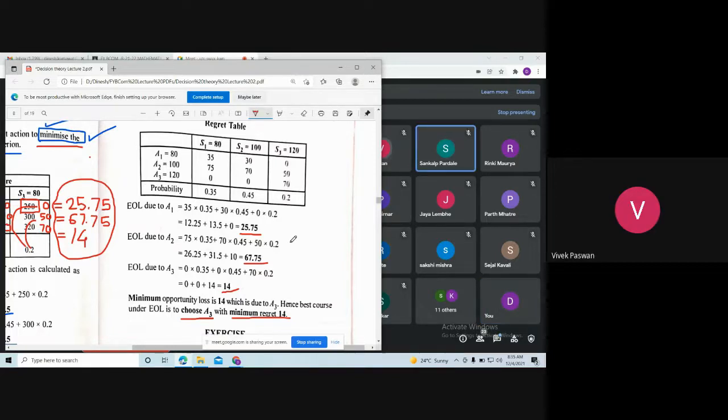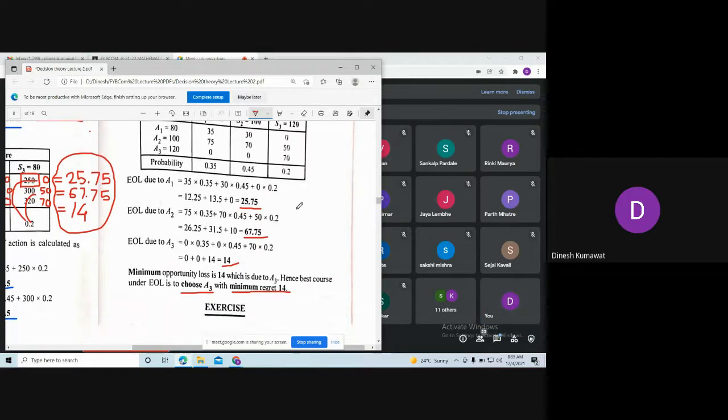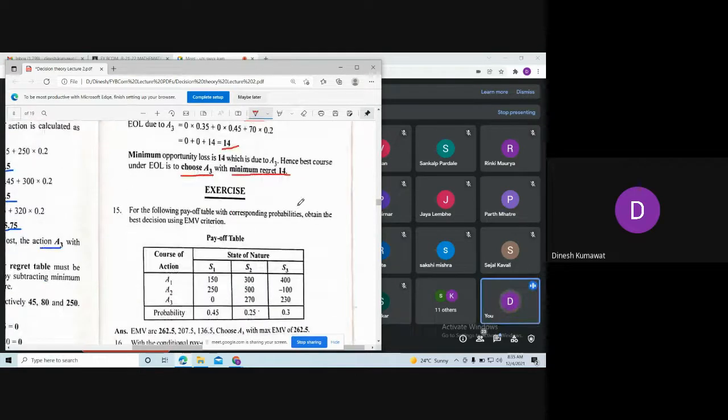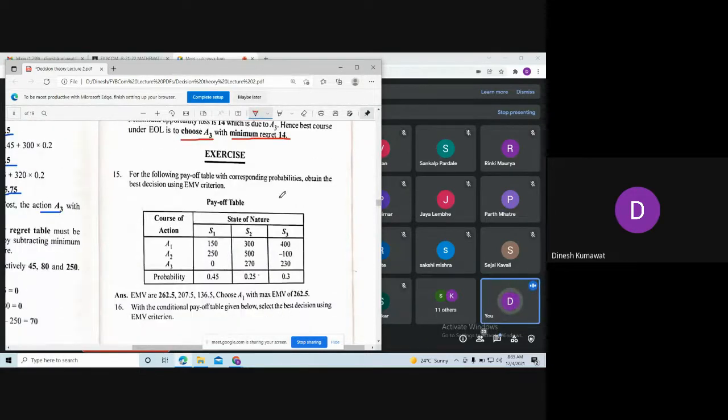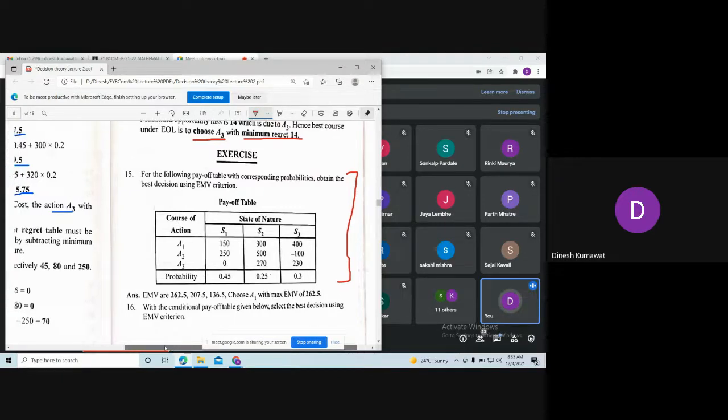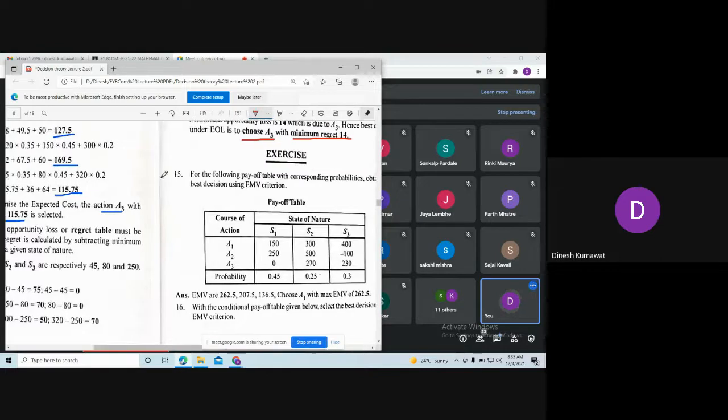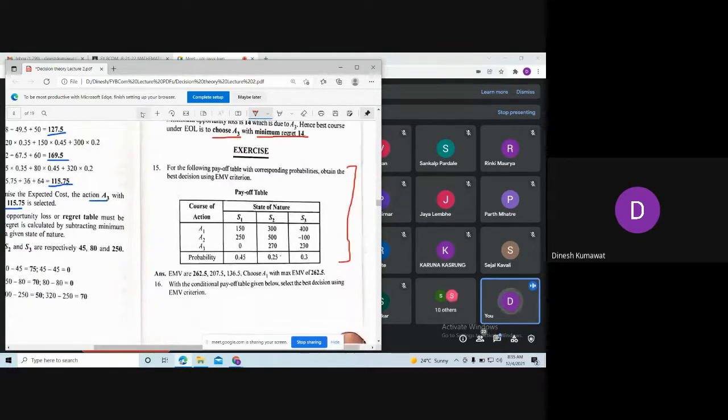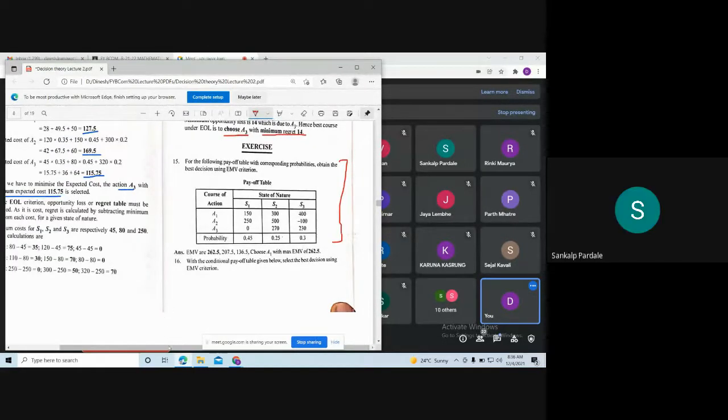Okay. So these are some exercises for your homework. If you get some time, then please try to do at least one or two problems from the exercises, so that if you get stuck anywhere, then you can contact me so that I can solve your difficulties in that problem. Okay.